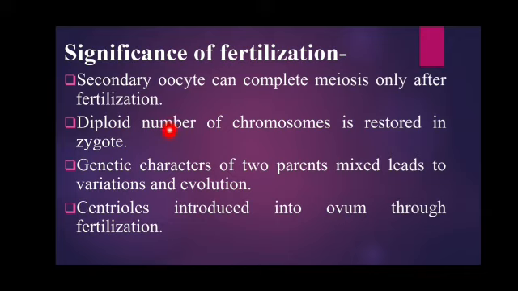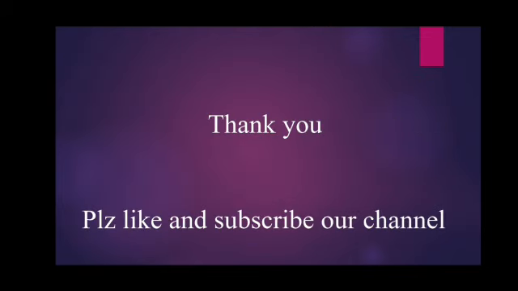So what is the significance of this fertilization? Why is it very important? First, a secondary oocyte is able to complete its meiosis only after fertilization, or you can say after the sperm entry. If this phenomenon does not occur, then oogenesis never completes. So this is important for oogenesis completion. Second, the diploid number of chromosomes is restored in the zygote.